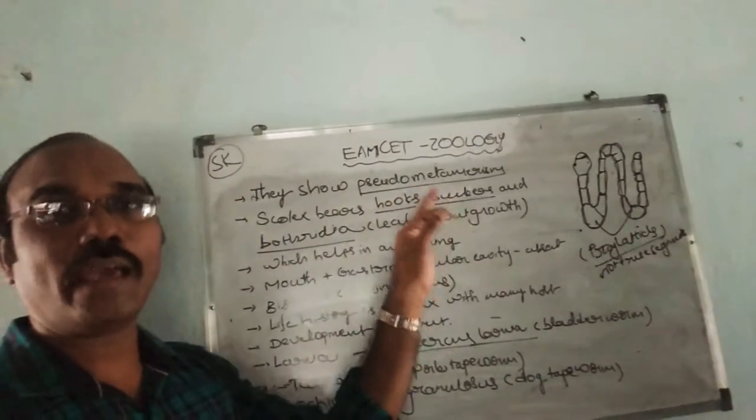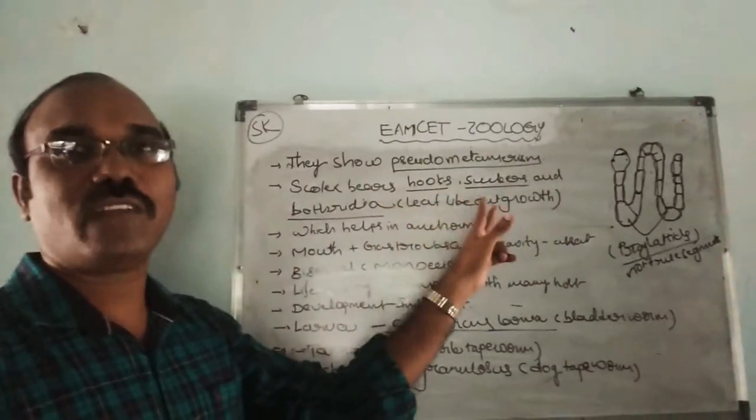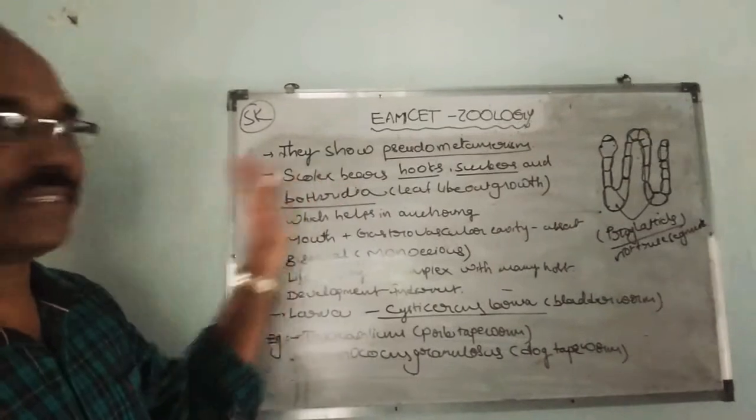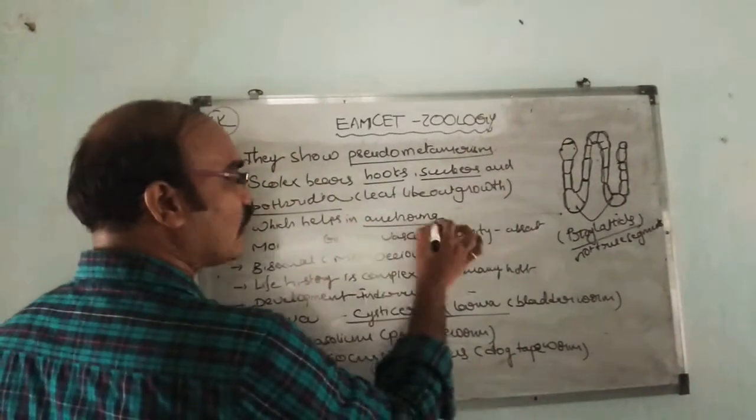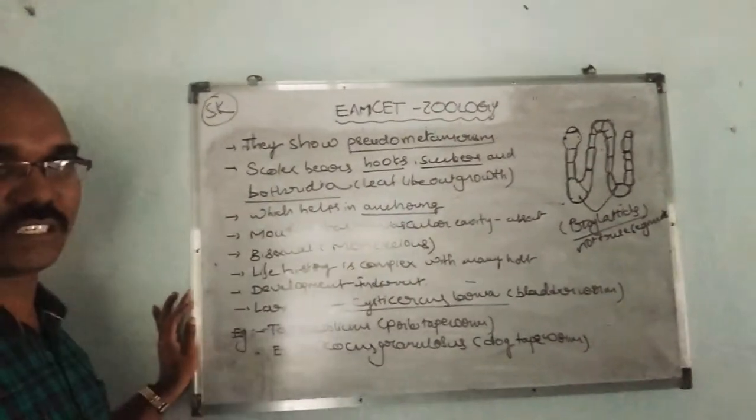Bothridia is a leaf-like outgrowth from the scolex, which helps in anchoring to the host organism.